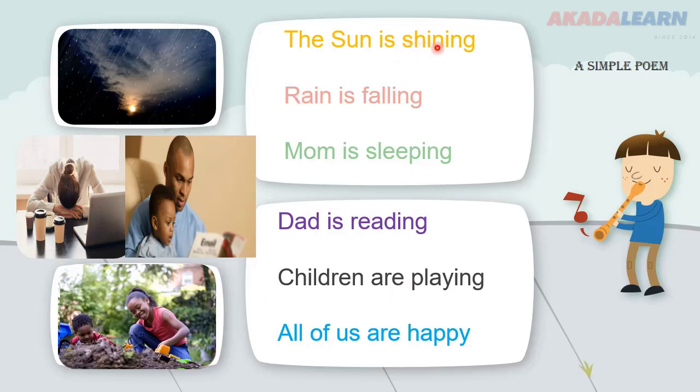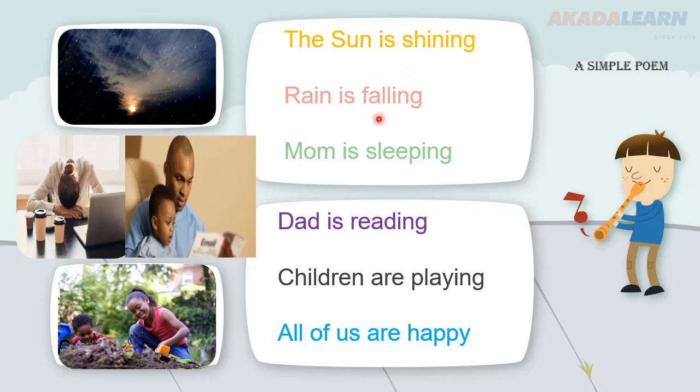Now, shining. You notice that almost all the lines or all the sentences end with an activity. Okay, here what is the sun doing? It is shining. It is what? Shining. And what is the rain doing? The rain is falling. What is the mom doing?